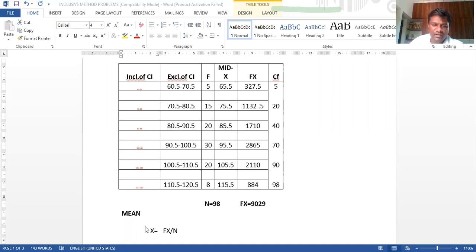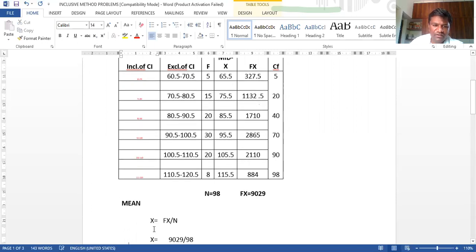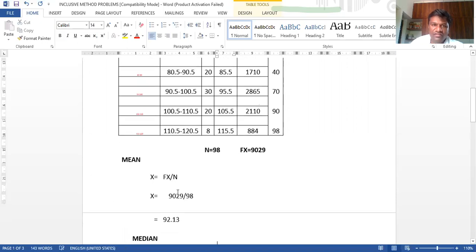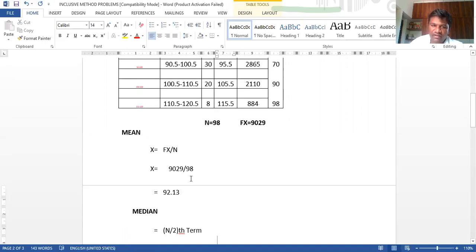Mean formula is, okay, what is the mean formula? Mean is equal to fx divided by n. Here fx is 9029, this is the value, and 98 is the n value. We got 92.13 as the answer for the mean. Again, for the median, the formula is the n by 2th term.